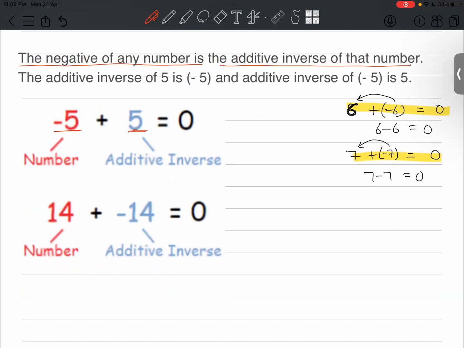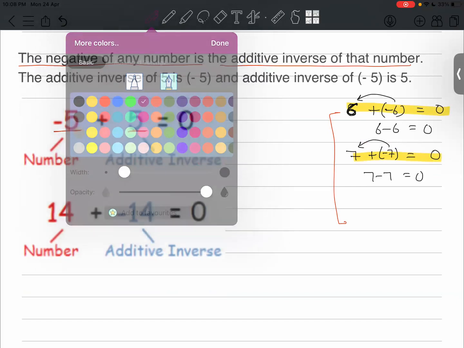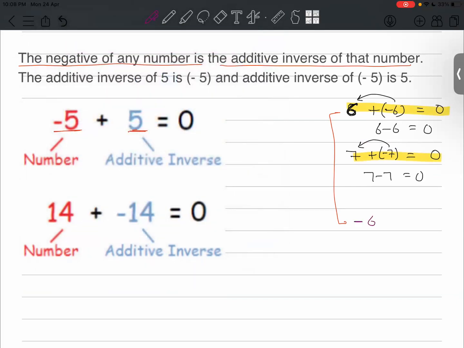Or suppose I reverse the question: Irshad, tell me, if I have -6, which number shall I add to it so my answer becomes 0? Sir, +6. Positive 6, right? Yes, sir. And what about -7? Sir, +7.